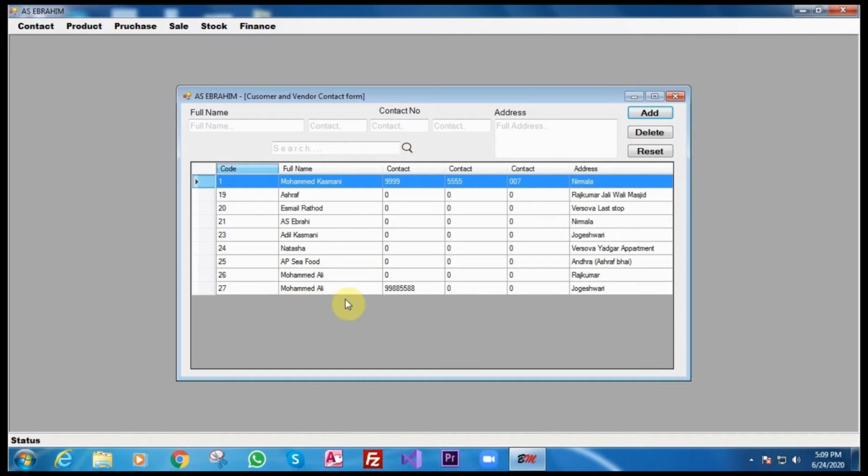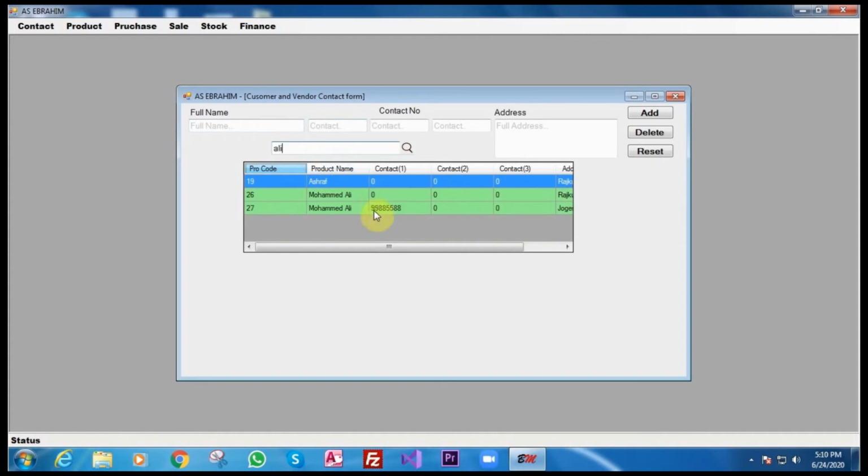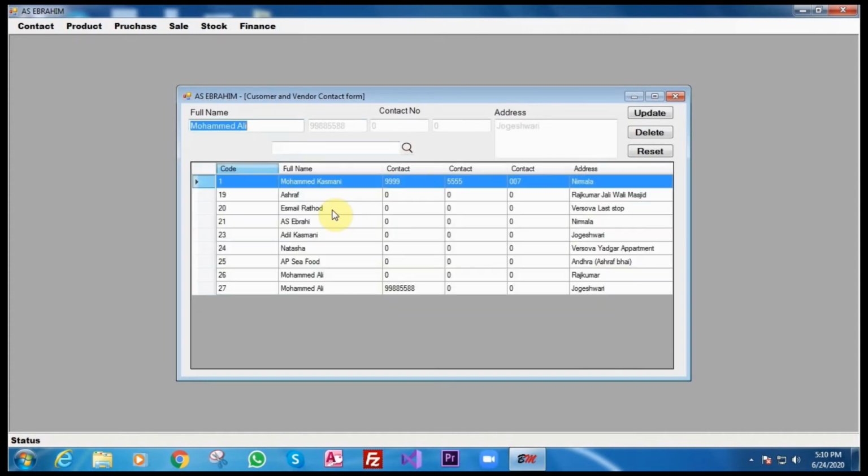In case I want to delete or update, I will search Ali. It will show me Muhammad Ali. This is the one. Now I have the option to update or delete. Let it be update, let it be as it is, then I will delete it. So this is how you enter the contact.